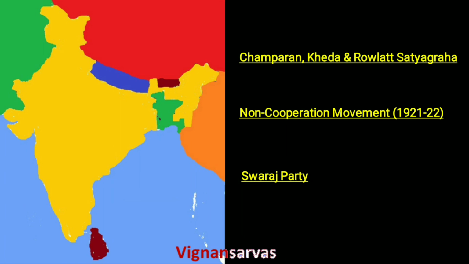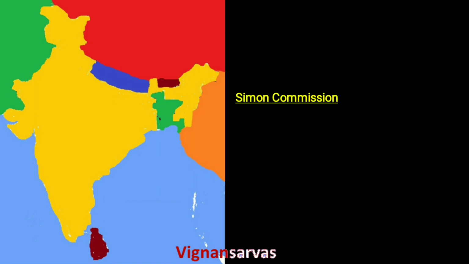After the Chauri Chaura incident, Gandhi was imprisoned. Due to differences among the INC members, Chittaranjan Das and Motilal Nehru separated and started a party called the Swaraj Party. Later, in 1927, to examine the 1919 Montagu-Chelmsford reforms, the Simon Commission was appointed. But no Indian was included as a member. So it was decided to boycott it, which was known as the Simon Go Back movement.